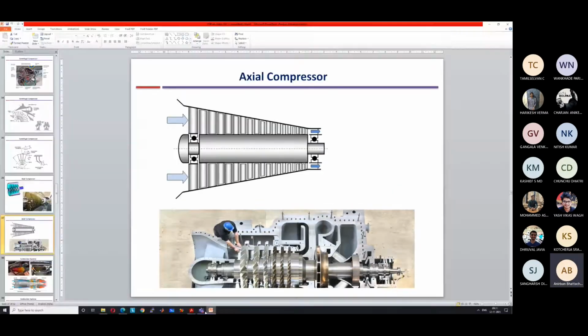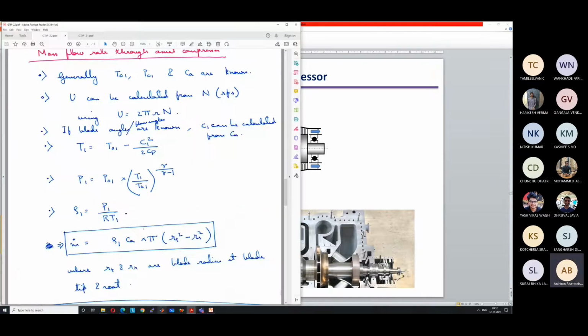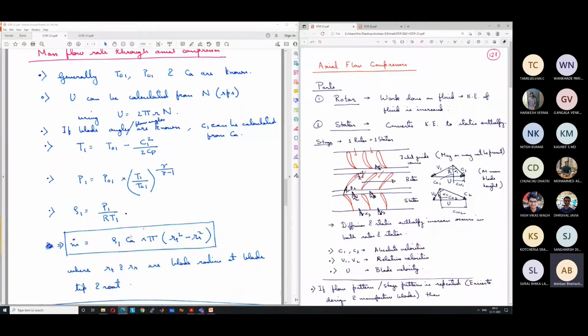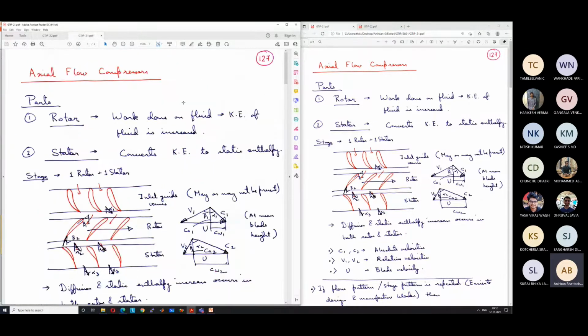Okay. So then we were discussing the work input that is required for a single stage, and to do the calculations for the work input, we had drawn the velocity diagram. The velocity diagram shows us how the velocity changes through the rotor and then through the stator. The velocity change through the rotor is slightly complicated because we have two sets of velocities, because the rotor blades are themselves moving.